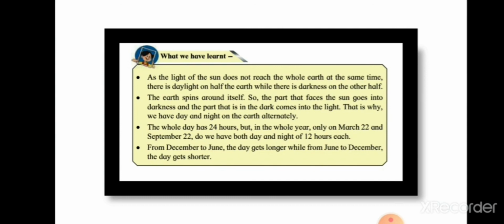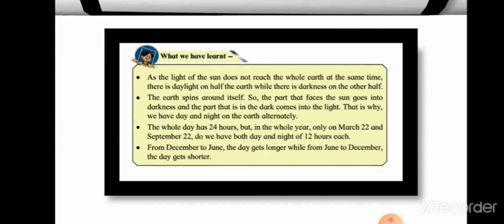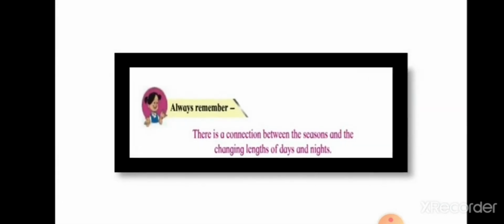The whole day has 24 hours, but in the whole year, only on 22nd March and 22nd September do we have both day and night of 12 hours each. From December to June, the day gets longer, while from June to December, the days get shorter. Always remember, there is a connection between the seasons and the changing length of days and nights.